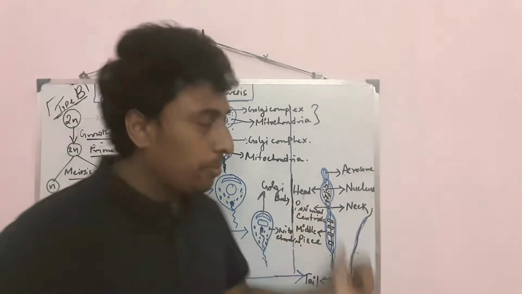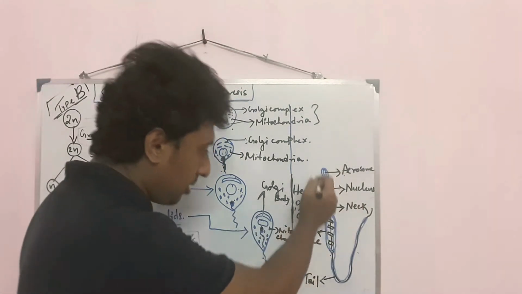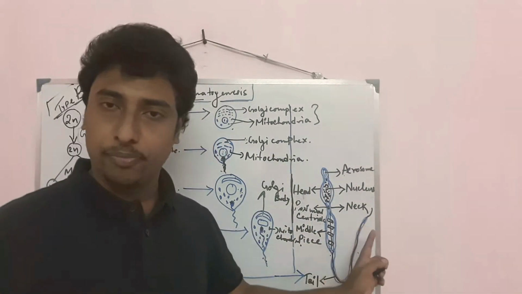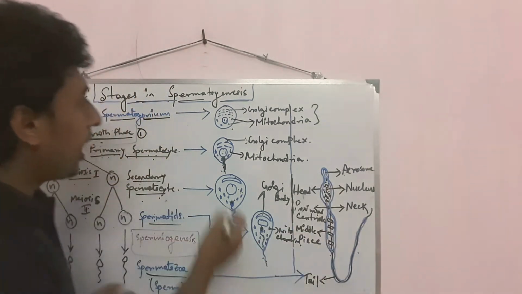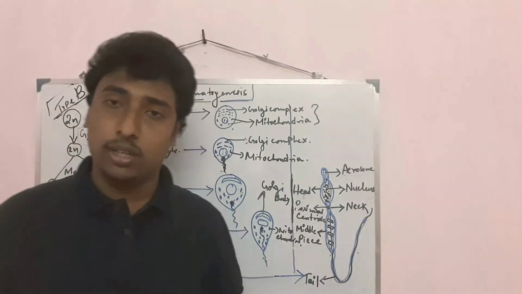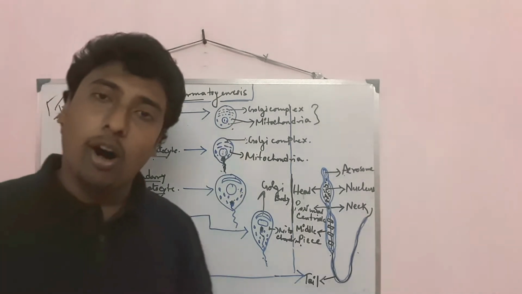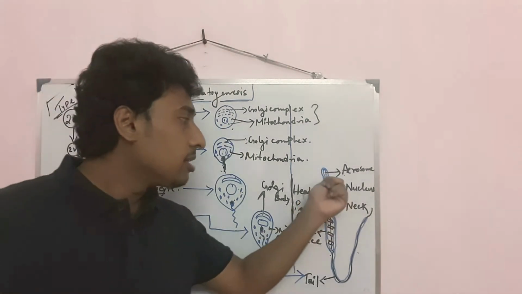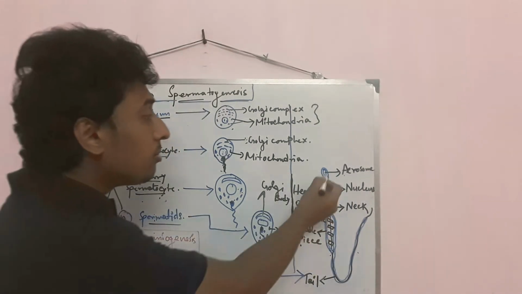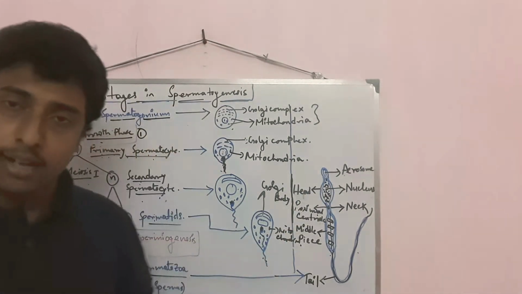So look at the structure of mature sperm. Three parts are there: one is the head, the second is the middle piece, and the third is the tail. In spermatogonium and also in primary spermatocyte there are Golgi body and mitochondria. The Golgi body helps to form the acrosome in the mature sperm. So the acrosome will form by the action of Golgi body. And the acrosome is very much important during fertilization. It helps to fertilize the ovum in the acrosomal reaction.